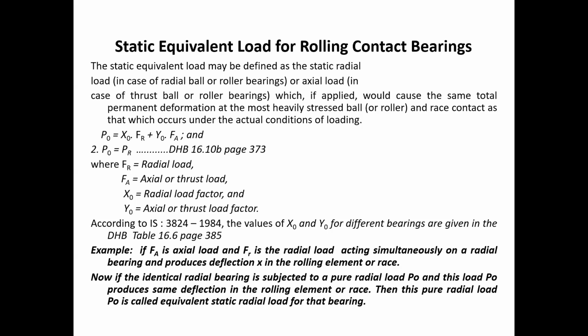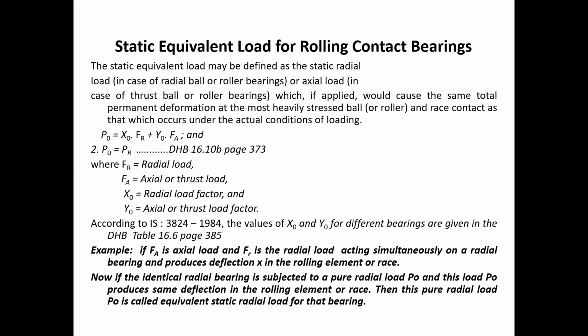of an example. If we consider a particular application in which FA is the axial load and FR is the radial load acting simultaneously on a radial bearing and produce a deflection of X in the rolling element or race.